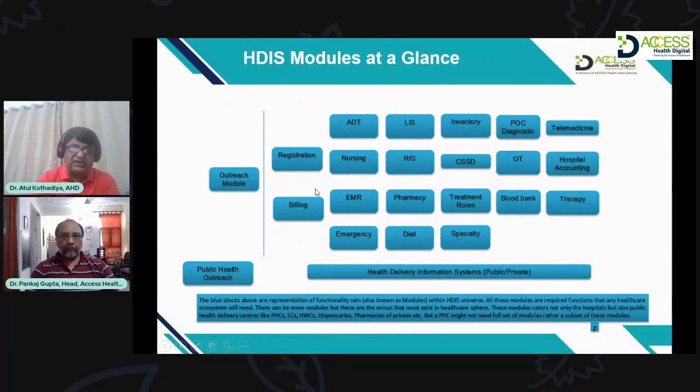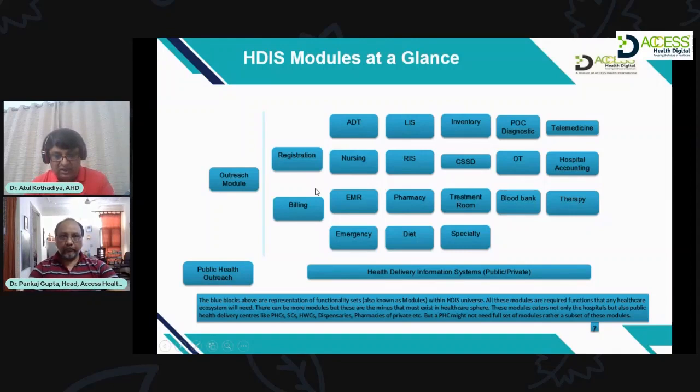EMR is an electronic medical record, which is important from the clinical data management perspective, where right from the chief complaints till the orders, everything is recorded. Chief complaint, history of present illness, family history, past surgical history, everything is documented in EMR.